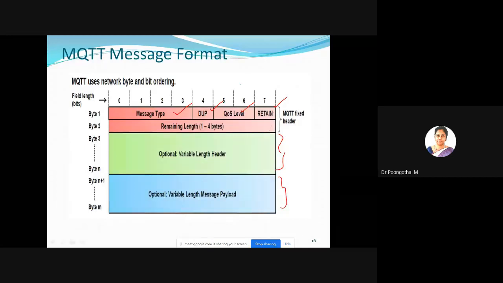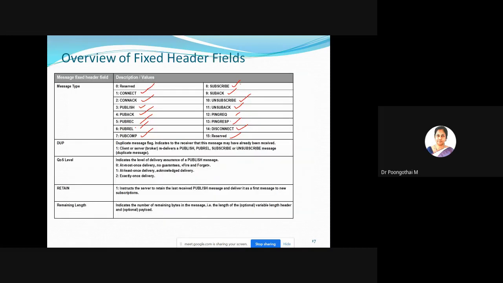So the next one is the duplicate flag. Duplicate 0 means this is the client's first attempt to send the MQTT publish control packet. Otherwise, the client is trying to send previously sent packets again. The main important point is that the duplicate message flag indicates to the receiver that the message may have already been received. Okay. And the next one is quality of service.